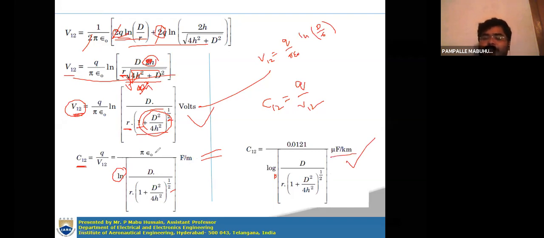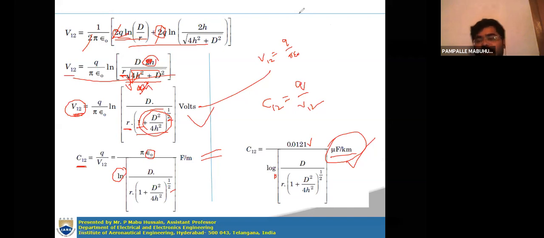In place of epsilon naught, you have to substitute 8.854 into 10 power minus 12. Then we will get this value 0.0121. So the units are microfarad per kilometer. This is how you can calculate the capacitance between two conductors for a single phase transmission line